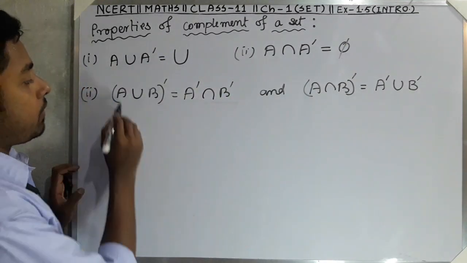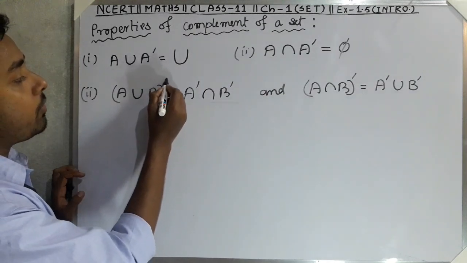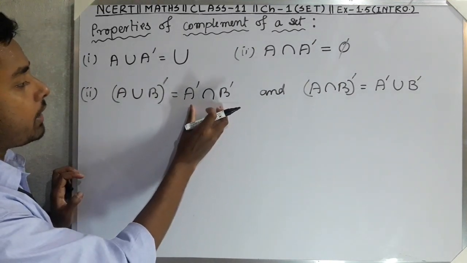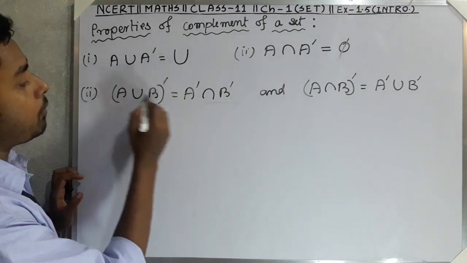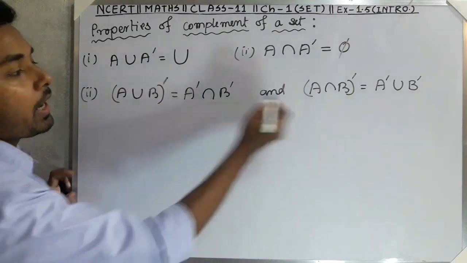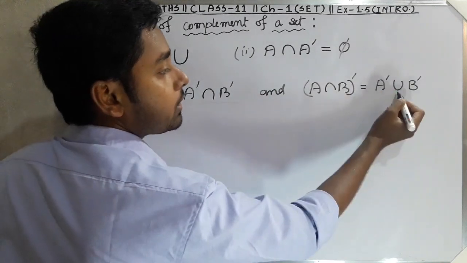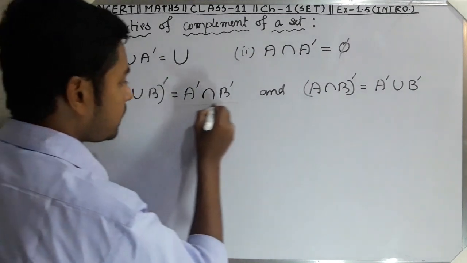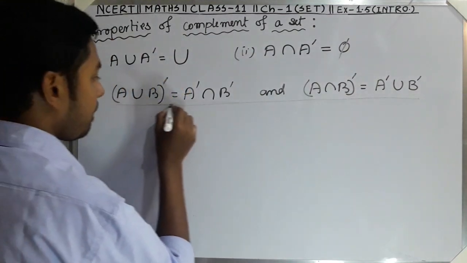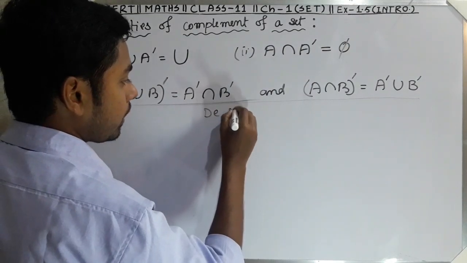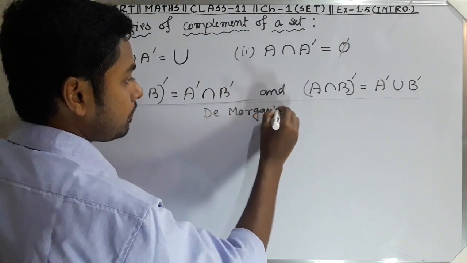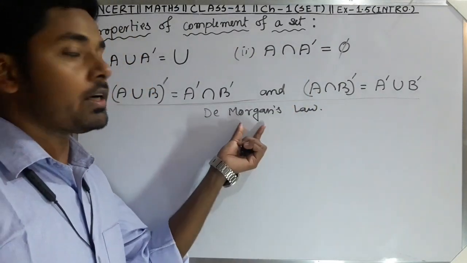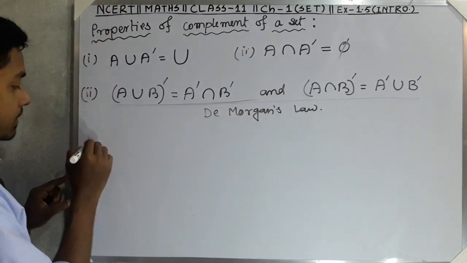So how to remember this formula? A union B complement, whenever we have union and complement in the power, then whenever we write separately, we have to take the opposite of union, that means intersection. And whenever you have intersection, then outside it will become union. This is the law, and this law is called De Morgan's law. Okay, very important thing it is.